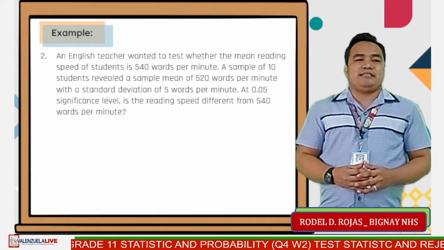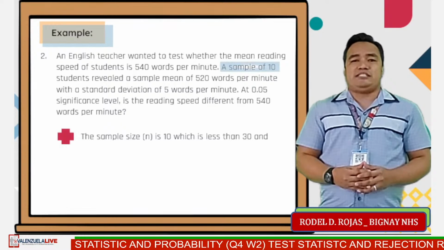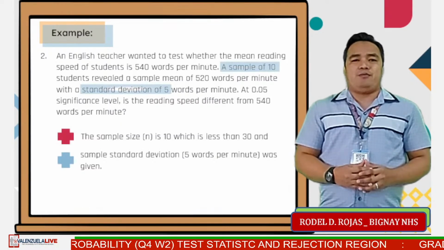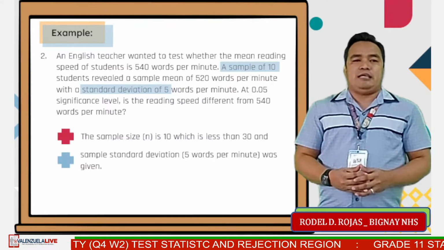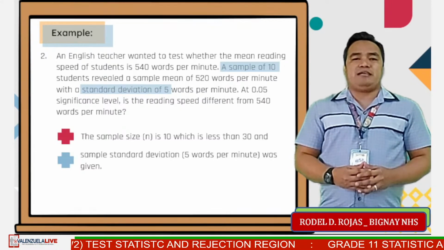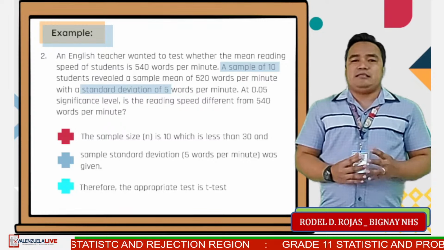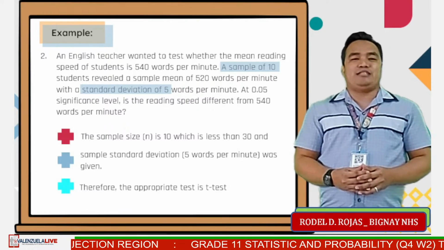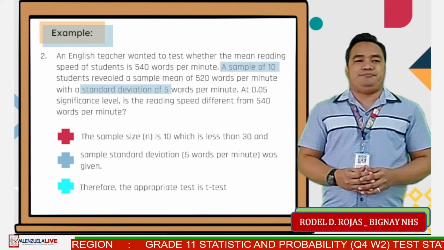The sample size n is 10, which is less than 30, and the sample standard deviation of 5 words per minute was given. Therefore, the appropriate test is the t-test. This is an example where the population variance is unknown.